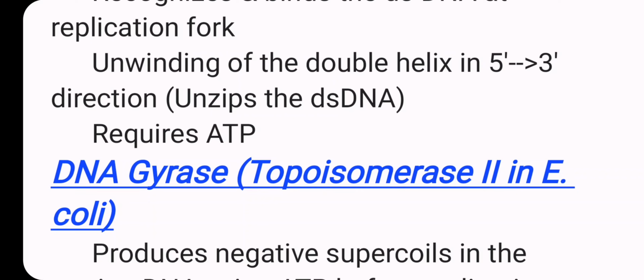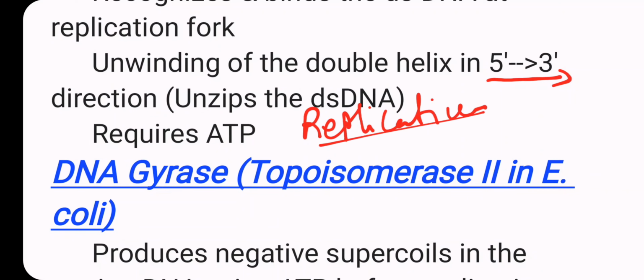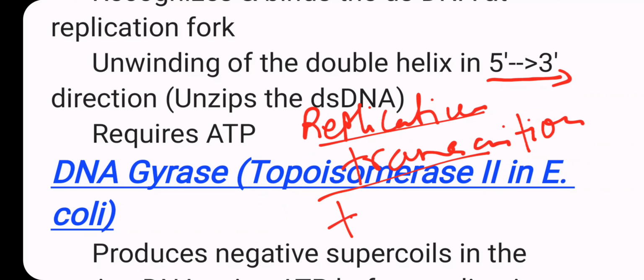Next, first of all, you have to remember the 5'3' direction. Replication, transcription, and translation, all processes go in the 5'3' direction. So you have to remember replication, transcription, and translation are all in the 5'3' direction, apart from some other things where the 3'5' direction occurs.